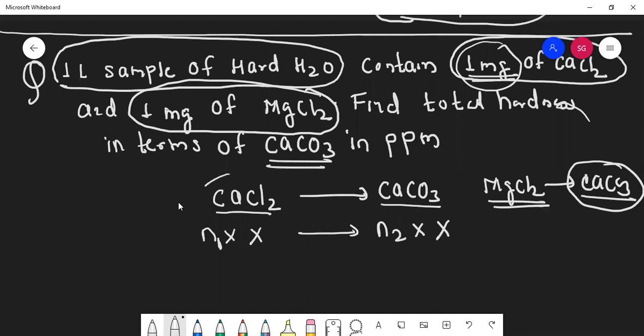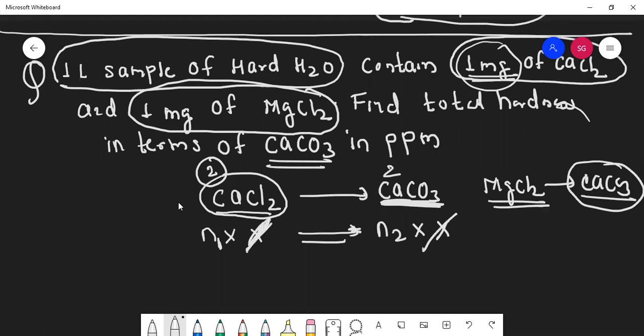Students, can you tell me what is the X factor for this? 2. Yes, very good. I'm making it equal. If the X factor is 2 here, what is the X factor for this? Also 2. So is there any need to take this? I'll cut this, I'll cut this.